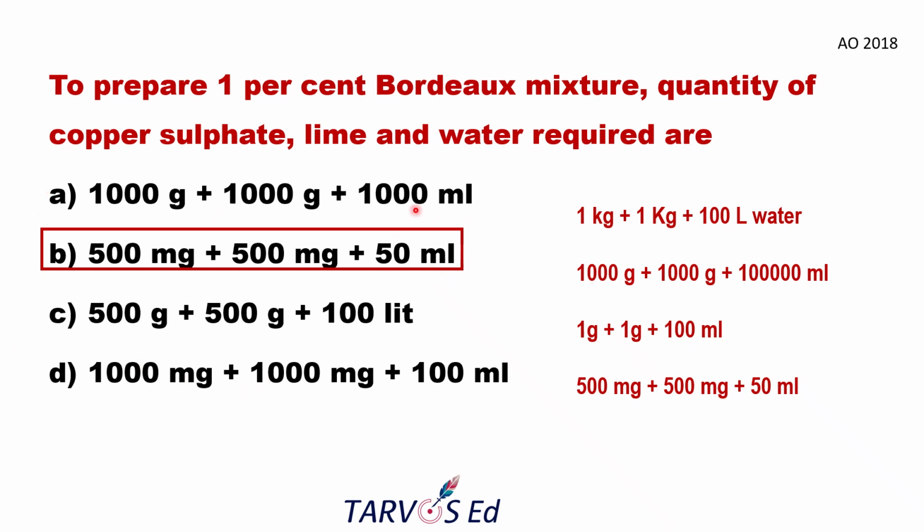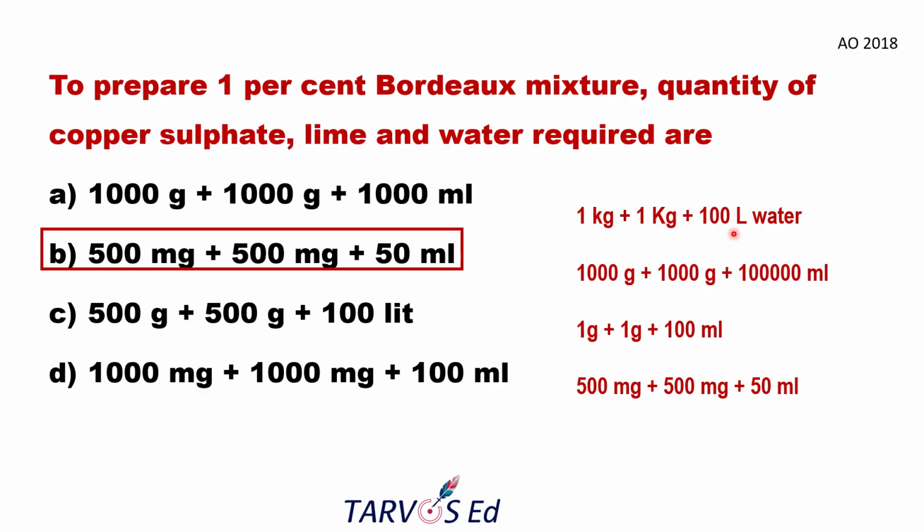We cannot say 1000 gram in 1 liter, right? When we compare option A with the actual preparation process, they have given 1000 gram and here also 1000 gram, and here 1000 ml, which is nothing but 1 liter. But the actual preparation is 100 liters. So here itself we can eliminate such an option. And here we see 500 gram, 500 gram. 100 liters will not be coming. So the correct option will be option B, which is 500 milligram of copper sulfate and lime each in 50 ml of water.